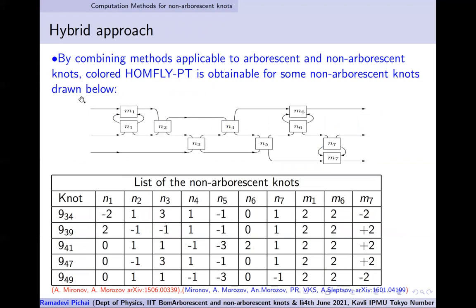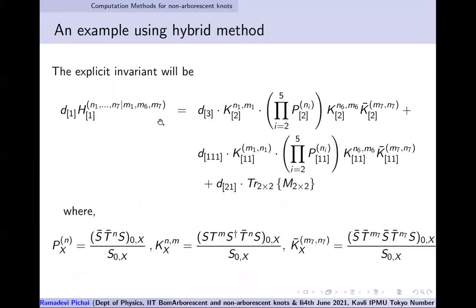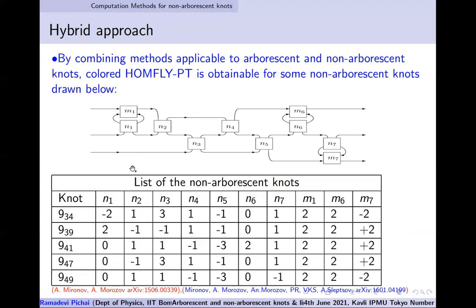The hybrid approach helps us to use the tools of non-arborescent and arborescent. If you see here, we are trying to use fingers connecting them. So some pieces can be worked out using our arborescent tools, the tools for the arborescent knot computation. And some methods of the closure of 3-strand braids can be used for the non-arborescent piece of computation. So we could mix and match some of them, and for some of these knots, 9_34, 9_39, with these parameter choices, we could actually work out the polynomial.